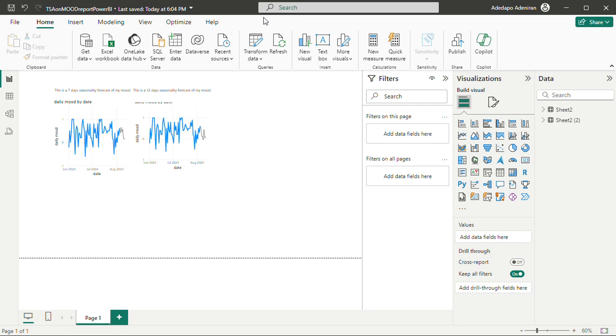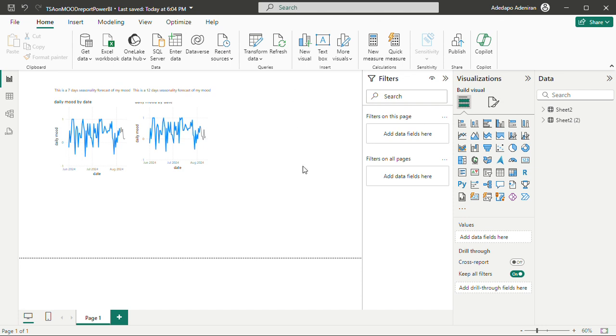More. Today I'm going to be making part 2 of the time series analysis on my mood. Actually, this is not just a time series analysis, it's also going to be combined with multivariate analysis, that is, considering the correlation between different factors that I have been considering throughout the collection of my mood data and other health data as may be required. So what you're seeing on the screen, for those who are familiar with it, is Power BI.